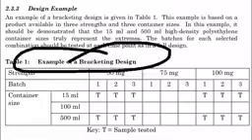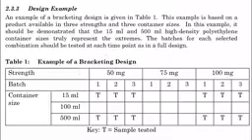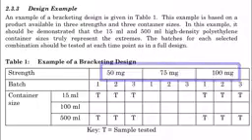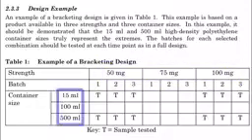So what is the meaning of this definition? We will take an example of bracketing design. In this table, an example has been given, and we will understand the meaning of bracketing with the help of this table. You can see that there are a total of 3 strengths of a drug product: 50 mg, 75 mg and 100 mg. And each strength has 3 container sizes: 15 ml, 100 ml and 500 ml.